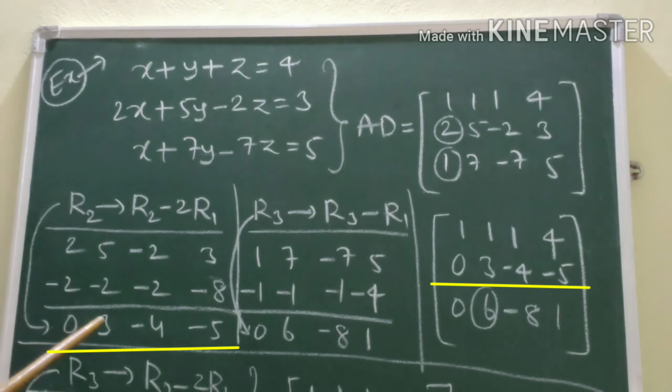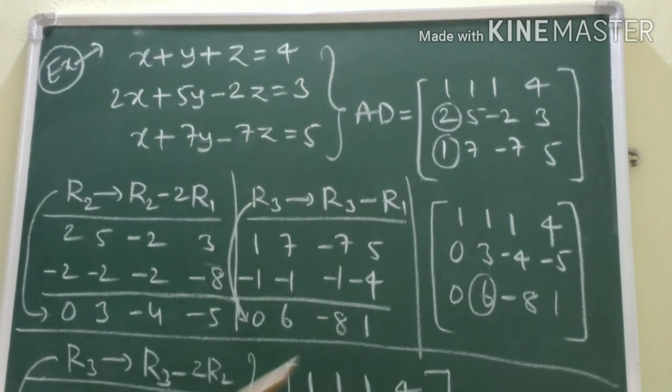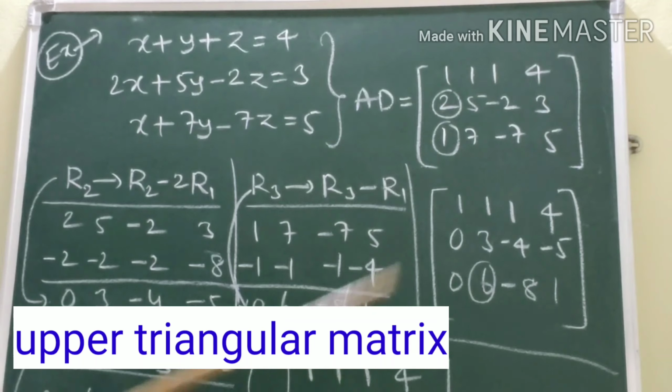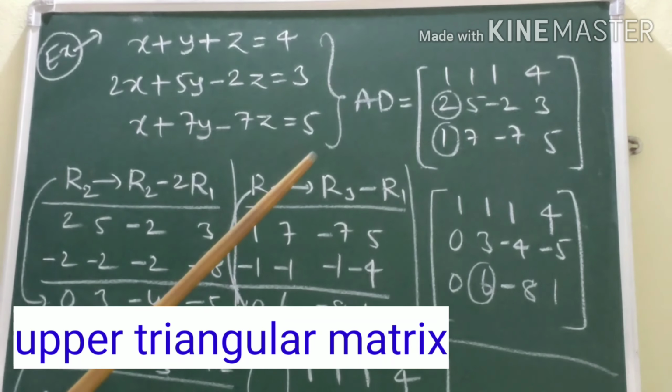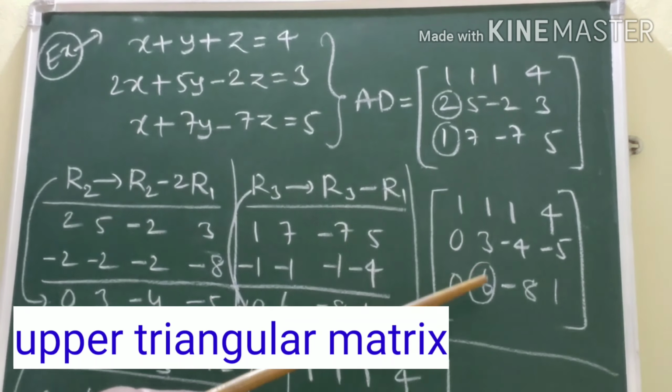Now, in the second step, we have to make this element 0. Why? Because we have to convert this into an upper triangular matrix. So by making this 6 as 0, we have to apply R3 tends to R3 minus 2R2. That is 6 minus 2 threes are 6, 6 minus 6, 0. So we have to apply this.